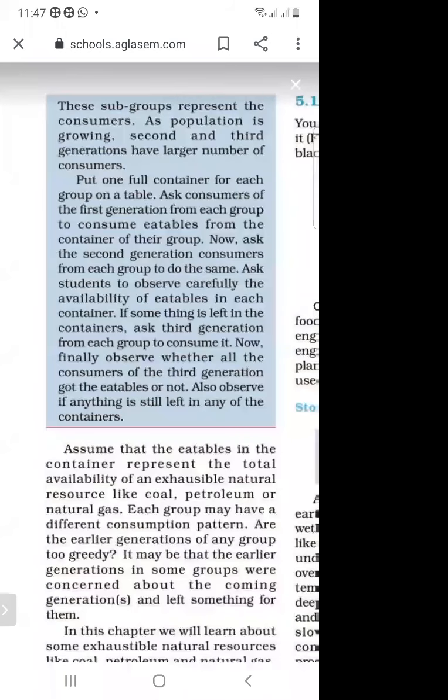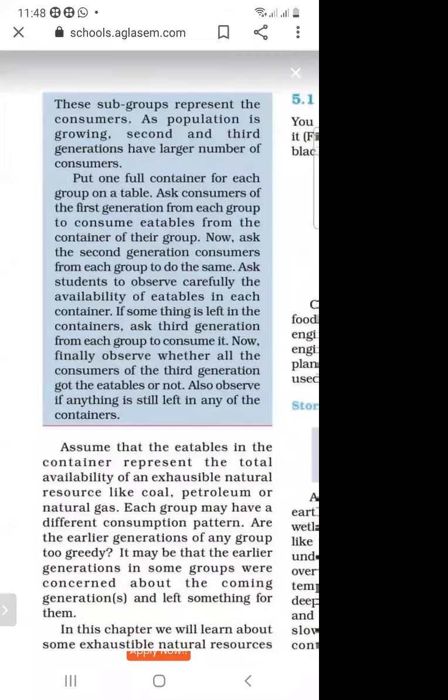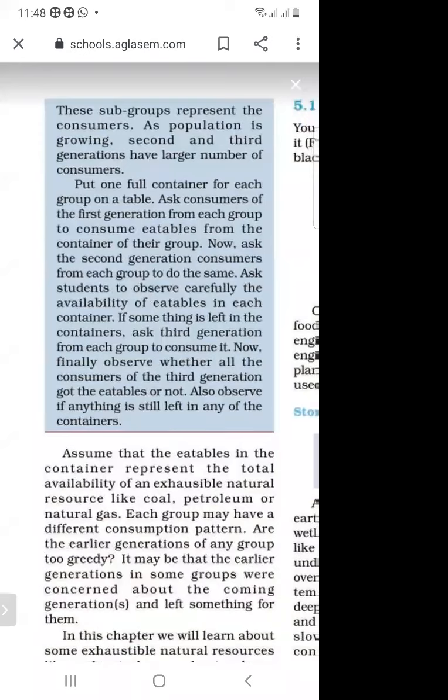So we are filling the container for each group on a table, and asking the consumer of first generation from each group to consume a tablet from the container of their group. So firstly, we are taking containers and we are adding some eatables in the container. And then we are taking 21 students and dividing them into 3 groups of 7.